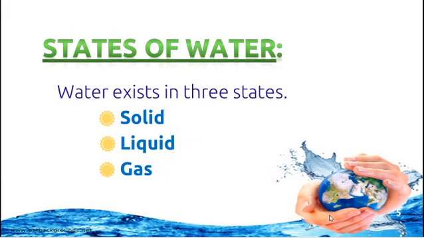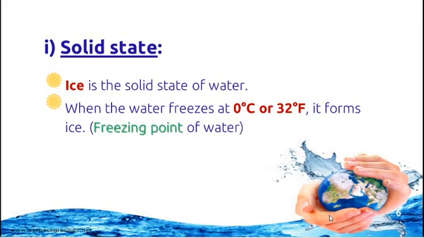So now we come to states of water. Water exists in three states, that is solid, liquid and gas. So, what is solid state? Ice is the solid state of water.